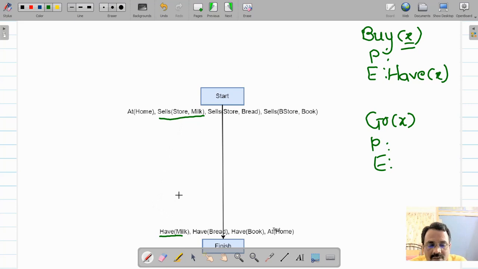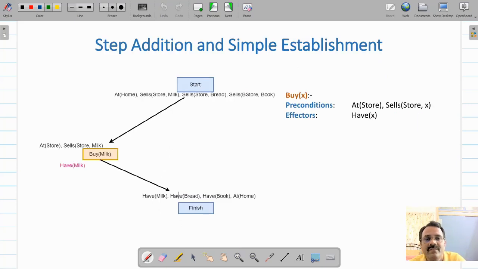So we will perform step addition here. Now look at this, the buy x action is specified in this way: buy x has preconditions that at store should be true and store should be selling x, then you will have x.